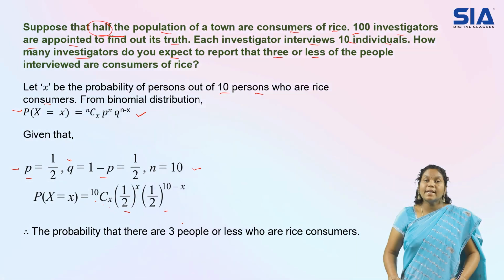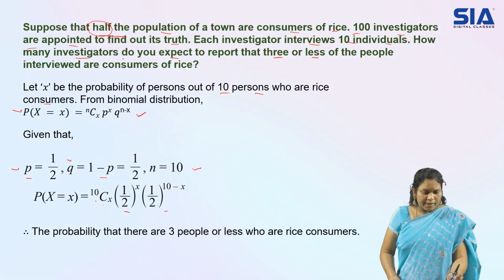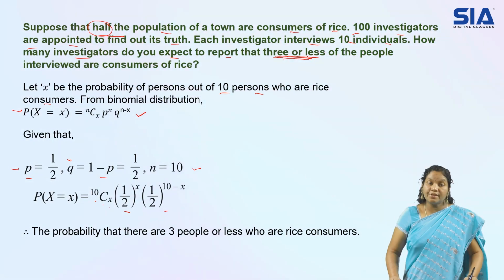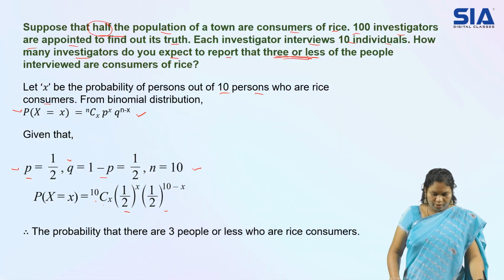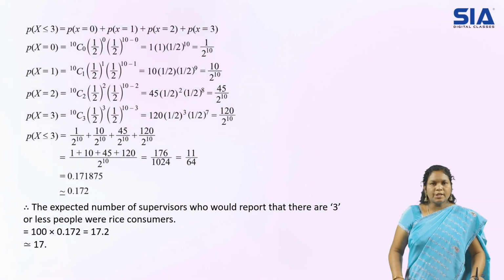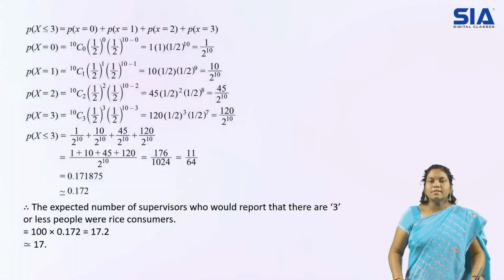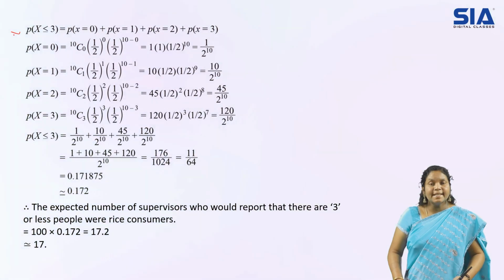Now let us go for the condition for x. So what is the condition? Just now we discussed: investigator, do you expect to report that 3 or less than 3? So 3 or less is the condition they have given for us. So x is less than or equal to 3, we need to consider. I wrote here probability of x less than or equal to 3.